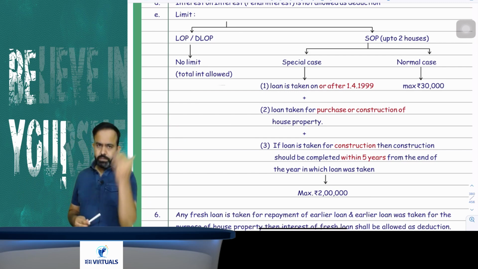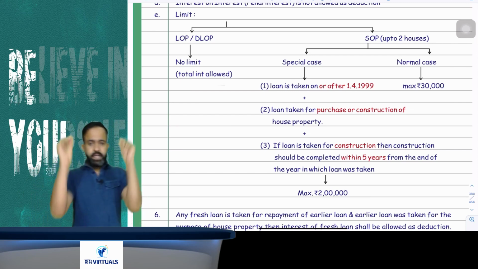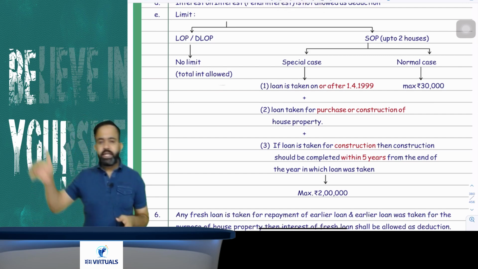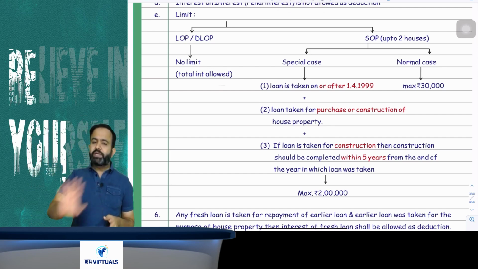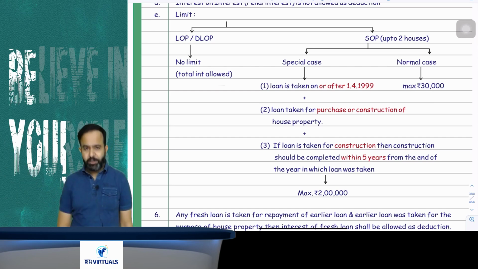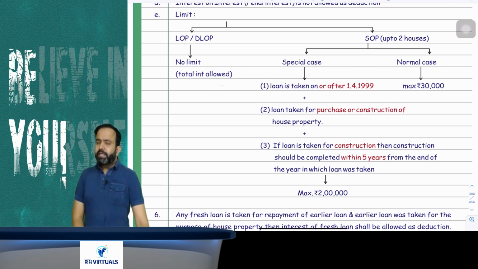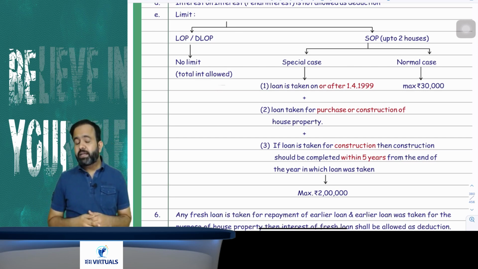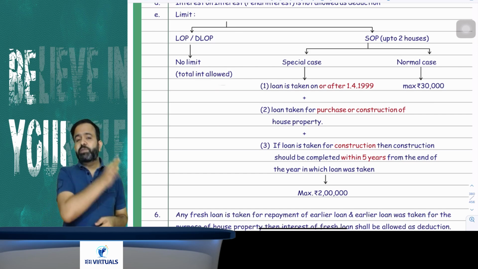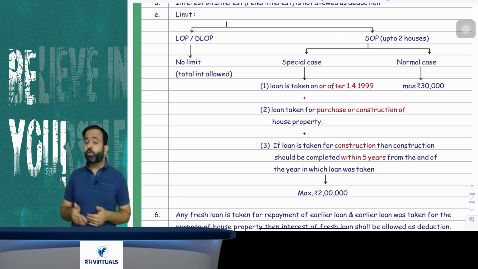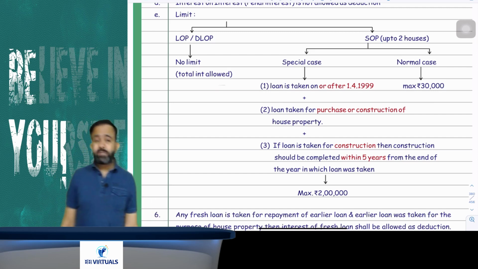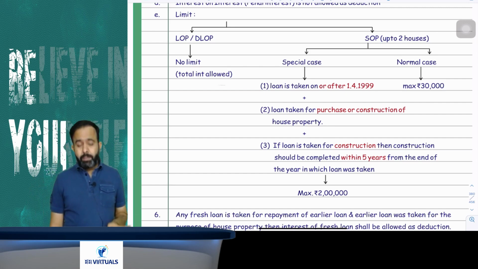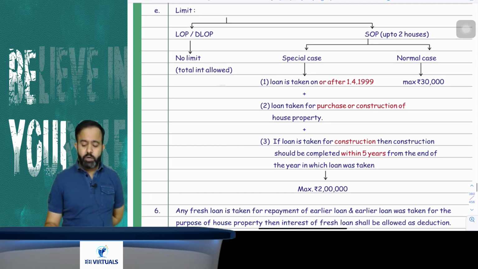So all people just pay attention. What I'm saying is, what is the limit in case of house property interest? First is LOP and DLOP. So LOP, DLOP, no limit. Means whatever interest, that total interest is allowed under LOP and DLOP. But for SOP, there is a limit. In SOP, there are two parts. One is the special case, one is the normal case. In case of a special case, there are three conditions. First condition, loan is taken on or after 1st April 1999. Loan is taken for the purpose of purchase and construction of house property. And third, if loan is taken for the purpose of construction, then construction has to be completed within 5 years from the end of the financial year in which loan was taken. In that case, maximum 2 lakh rupees interest deduction is allowed. But in normal case, in other case, maximum 30,000 interest deduction is allowed.